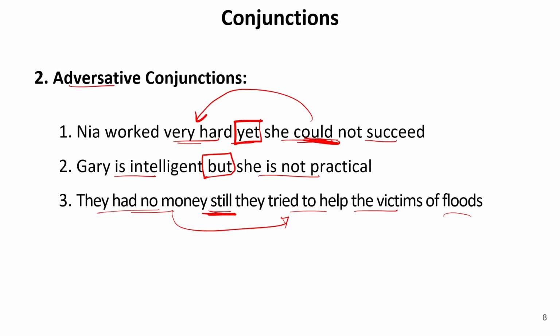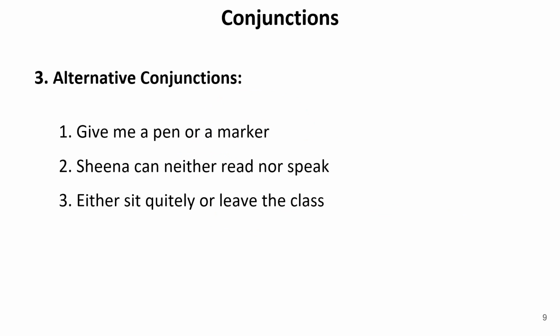Now let us move to the next one. Another, we have alternative conjunctions. Now what is alternatives? Alternatives are the options. So the conjunctions in which we get options, that conjunction that we are using is known as alternative conjunction. For example, it is written, give me a pen or a marker. So you have two options. Give me a pen or a marker. So these are the two options. These are the two alternatives. So for adding these two, we are using or. So this or is an alternative coordinating conjunction.